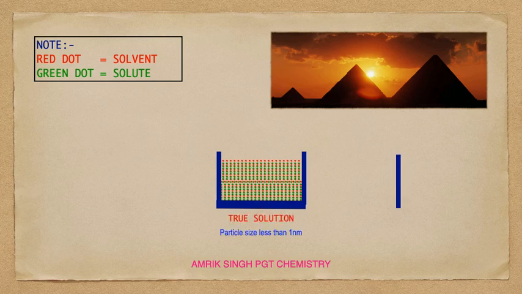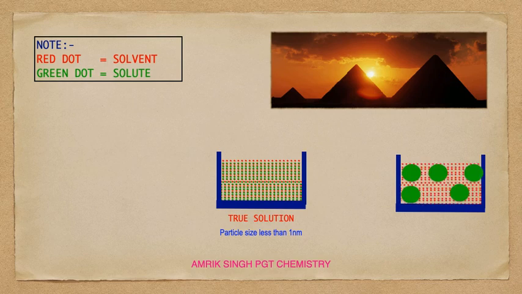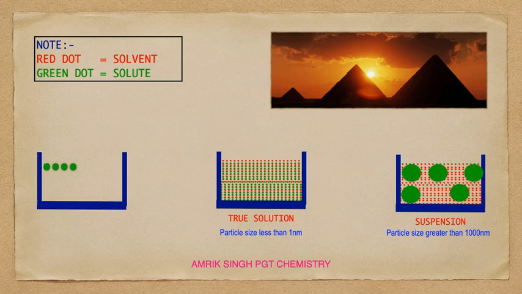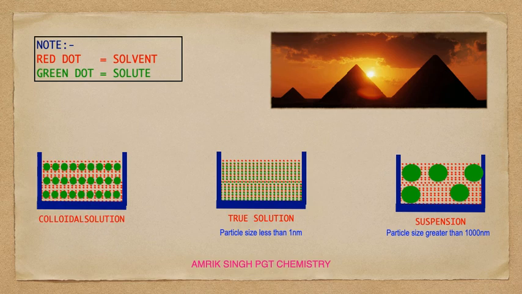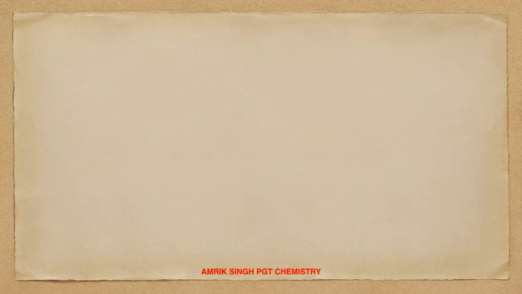Particle size less than 1 nanometer. Now we have this suspension, and the particle size is greater than 1000 nanometer. And the topic we will have to study here in this video, that is colloidal solution. The particle size is between 1 to 1000 nanometer.